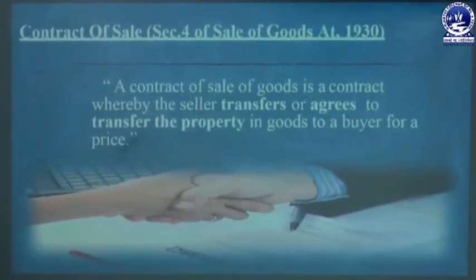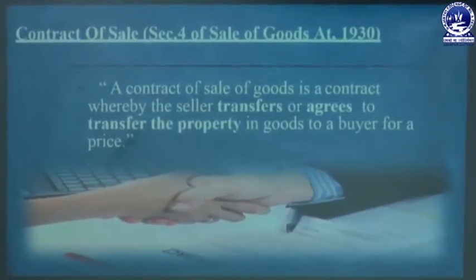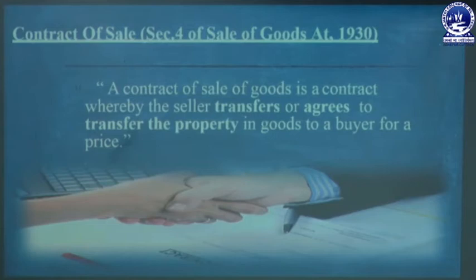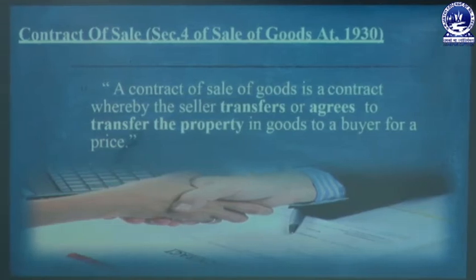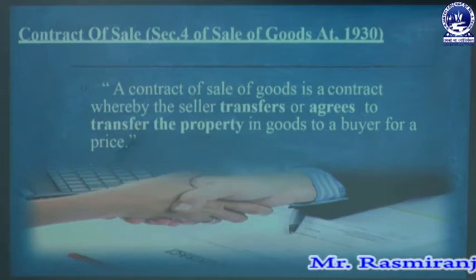What is contract of sale? This is mentioned under section 4 of the Sale of Goods Act 1930. A contract of sale of goods is a contract where the seller transfers or agrees to transfer the property in goods to a buyer for a price. As it is called a contract, that means there is a relationship made between two parties, the seller and the buyer.